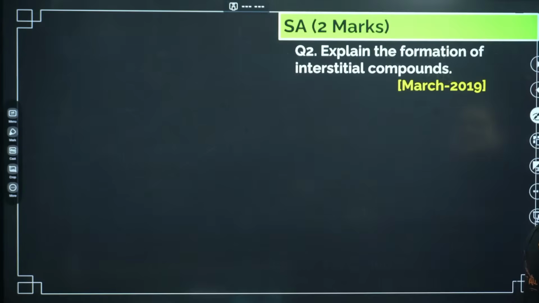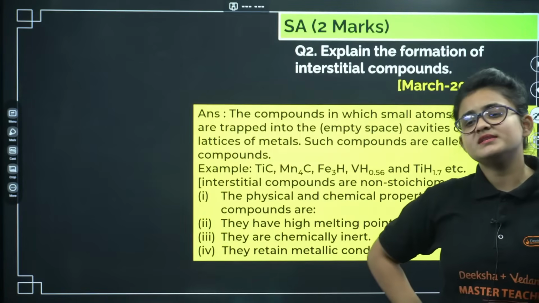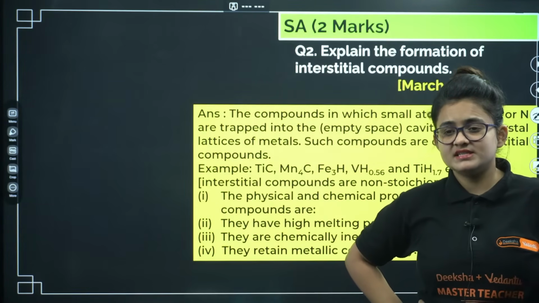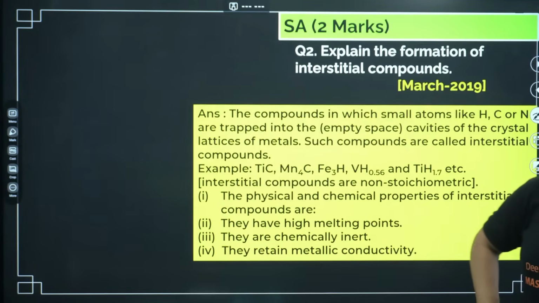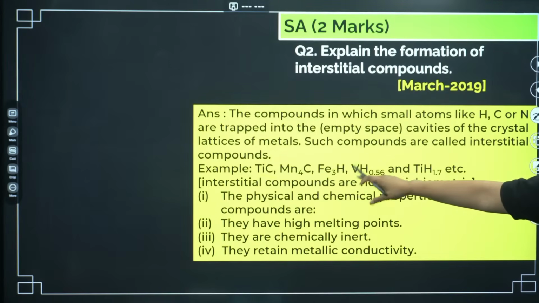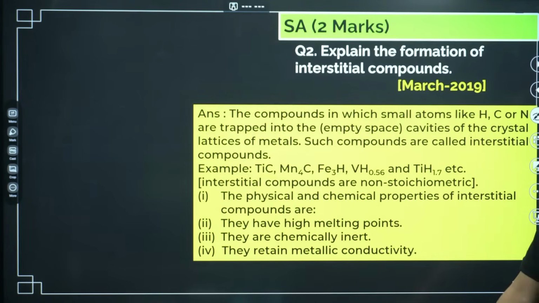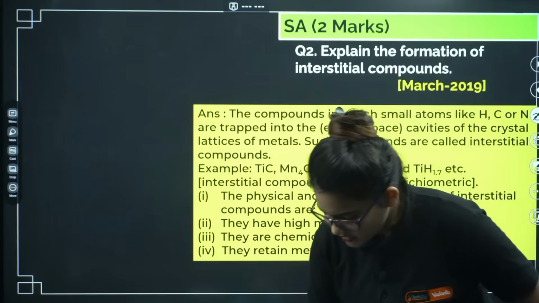Let's go ahead. Here you can see, explain the formation of interstitial compounds. Interstitial compounds are basically formed whenever small elements like carbon, hydrogen, nitrogen get trapped inside the lattice of the metals. You can see some interstitial compounds: TiC, Mn4C. What are the properties of interstitial compounds? These are also important: high melting point, hard in nature, chemically inert. These are the properties of it. Let's go.